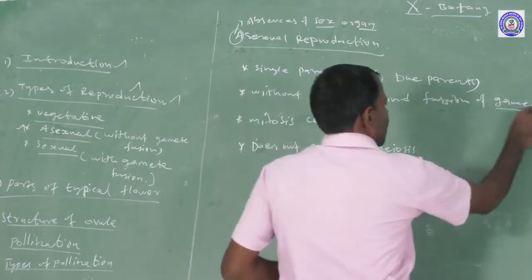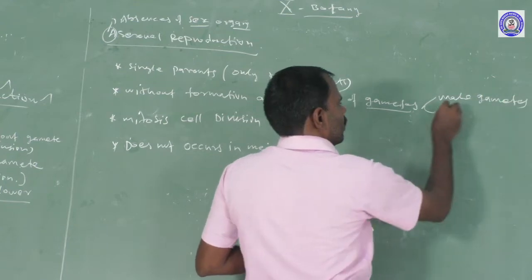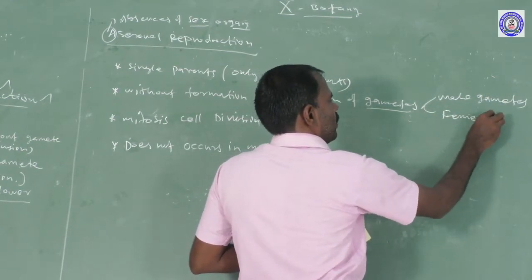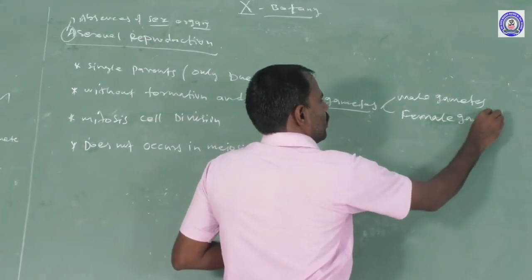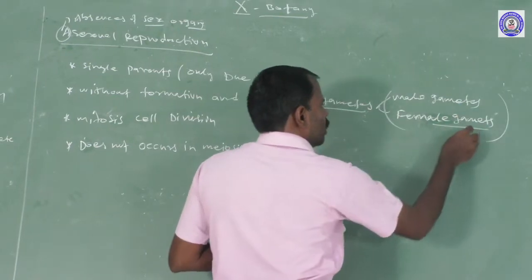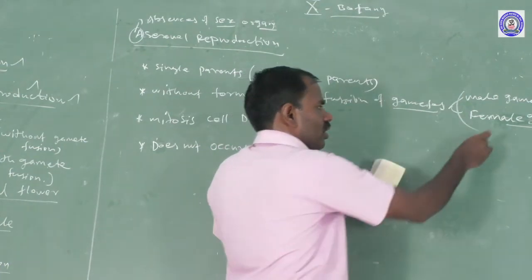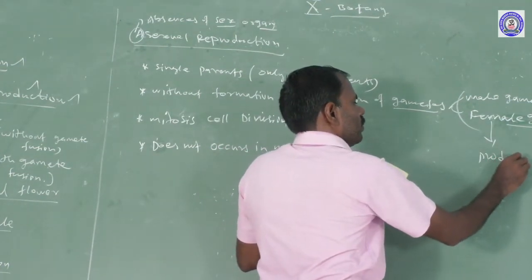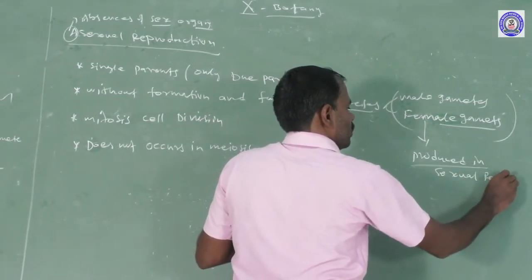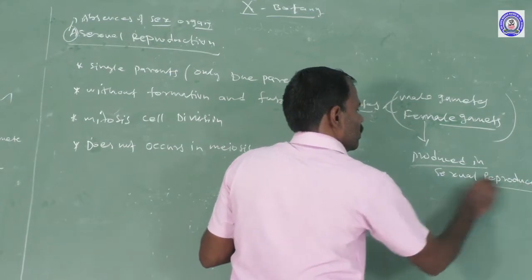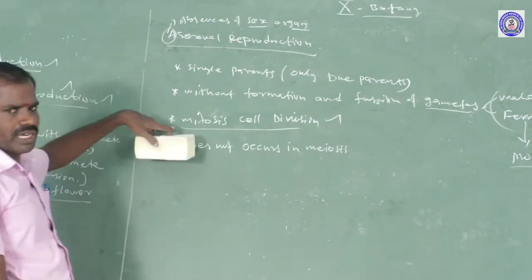Gametes are produced, male gametes and female gametes. Male gametes and female gametes are not produced in the asexual reproduction process. These male gametes and female gametes are produced in the sexual reproduction process. And next, only mitotic division occurs.